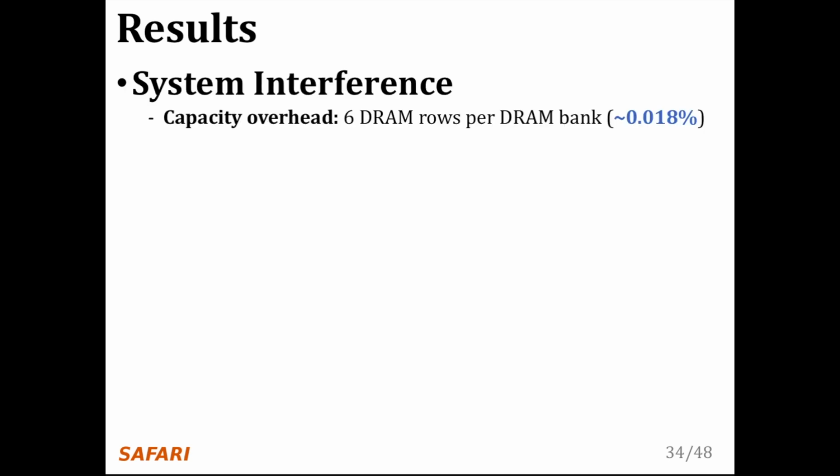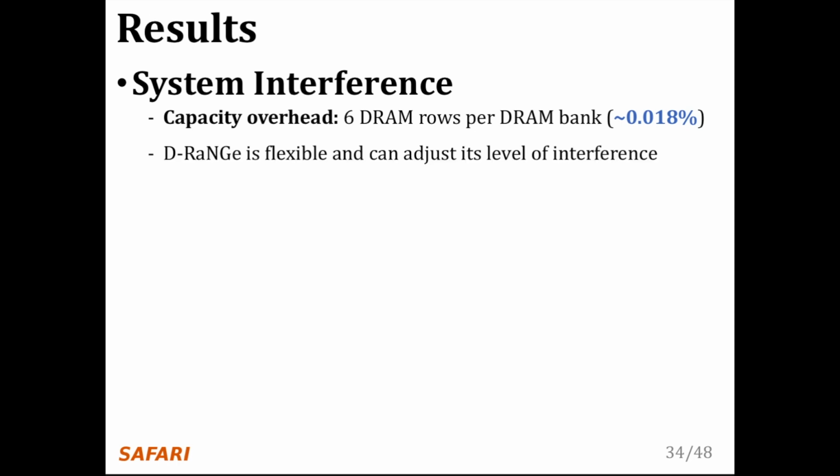We find that the capacity overhead of D-RaNGe is the 6 DRAM rows per DRAM bank that we must reserve. This includes the 2 rows containing the selected cache lines and the 4 rows surrounding each side of the 2 rows. This is an insignificant capacity overhead of less than 0.1%.